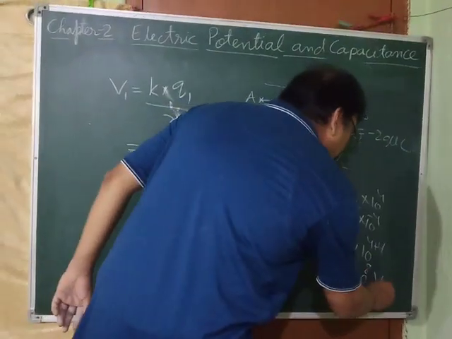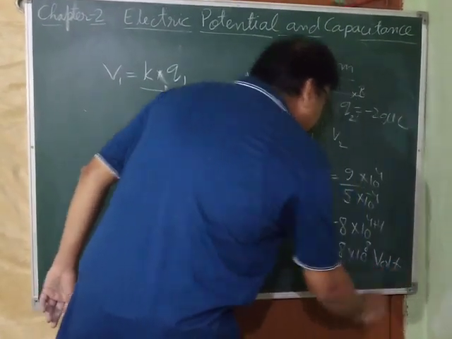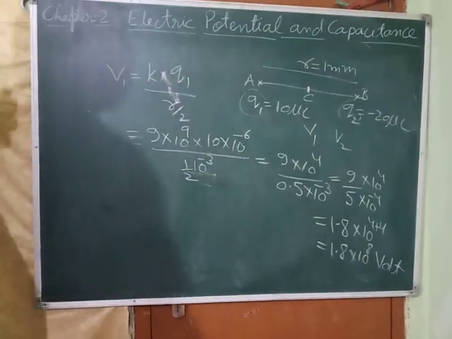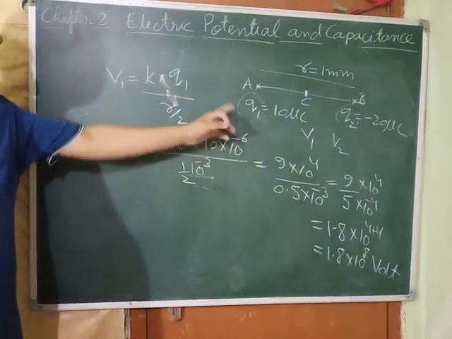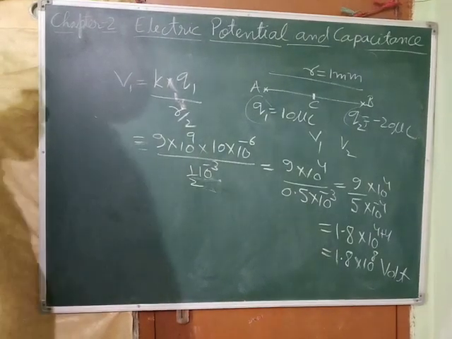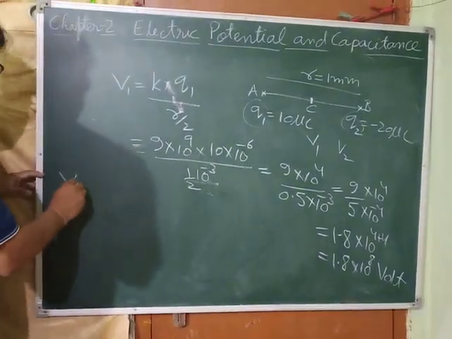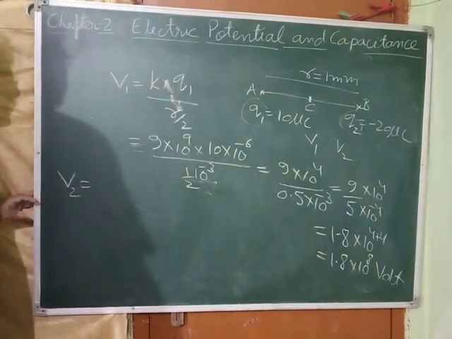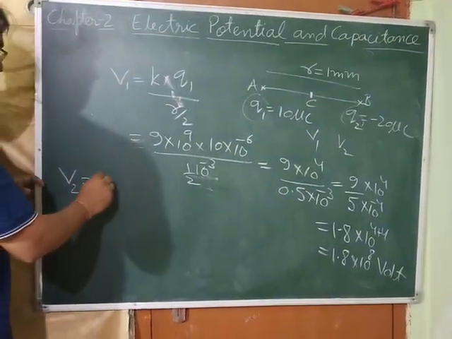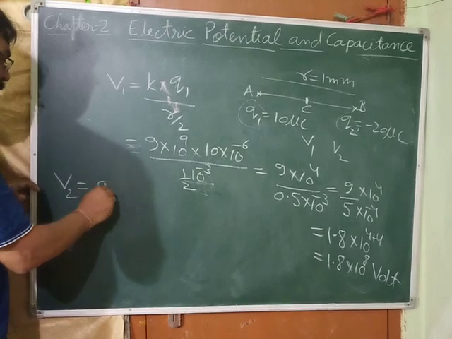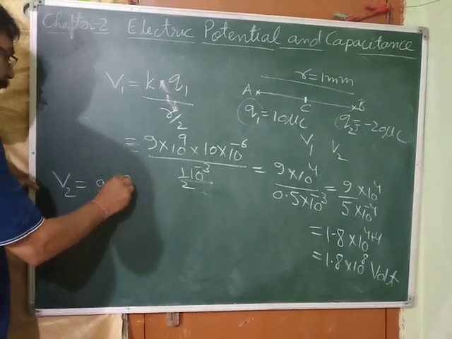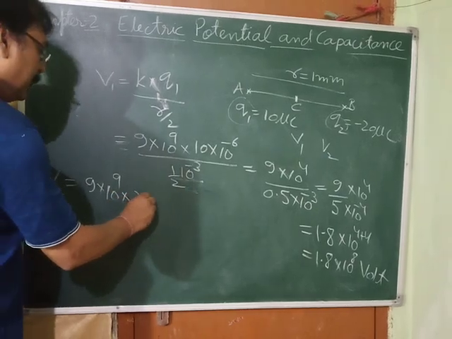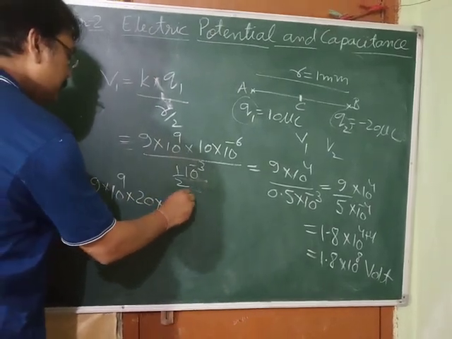What we have found? Potential. So unit is volt. This much volt is the potential at point C due to charge Q1. Okay. Now we need to find out the potential V2 due to charge Q2 at point C. What we will get? Let's see. Again K. K is how much? 9 into 10 to the power 9. Okay. What is Q2? Q2 is 20 into 10 to the power minus 6.